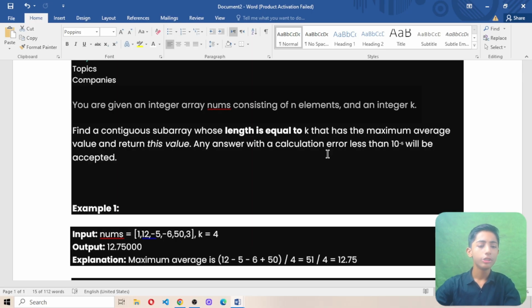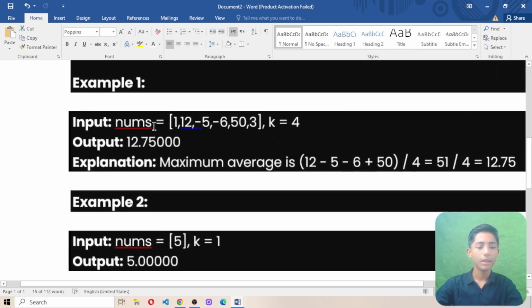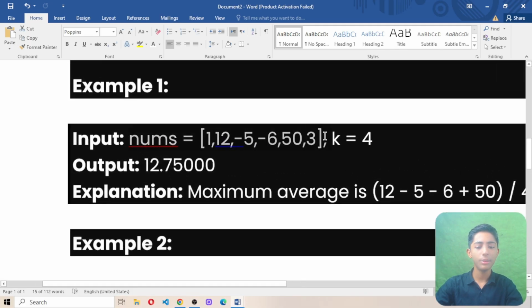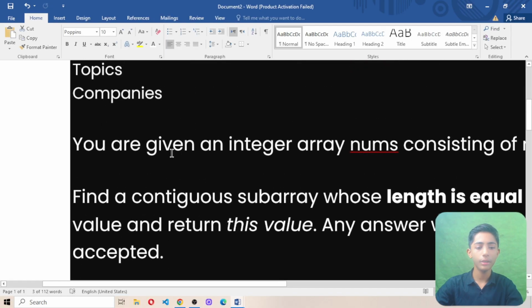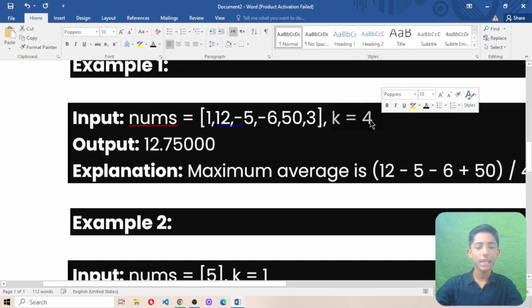In today's question, there are two examples included. We will understand both examples step by step. So now let's start with the first example. Here he created an integer array by the name of nums, which I have told you above in this line. And second, there is k, one integer, in which he wrote down 4.